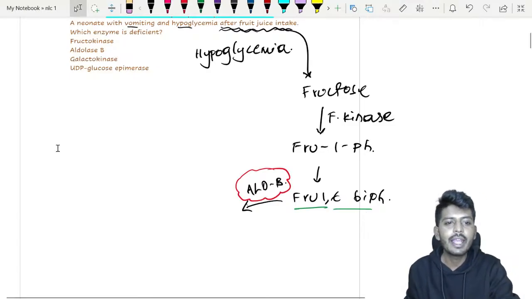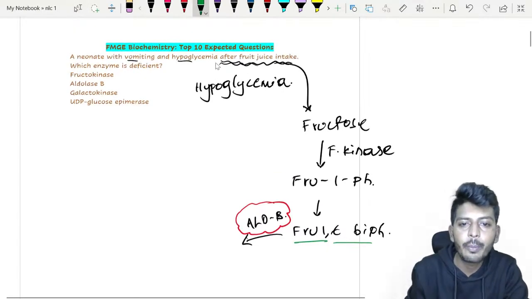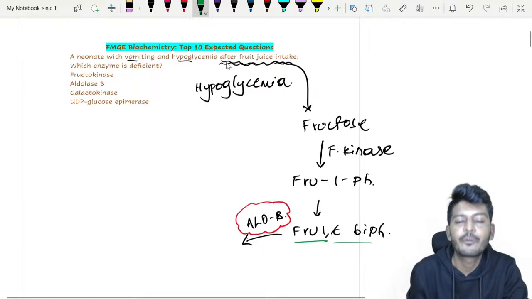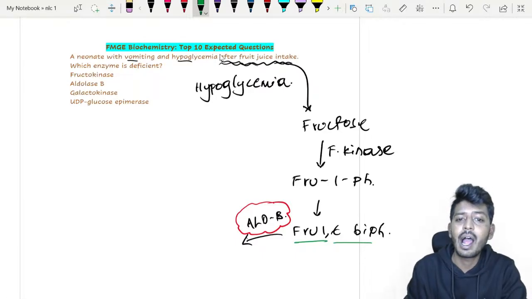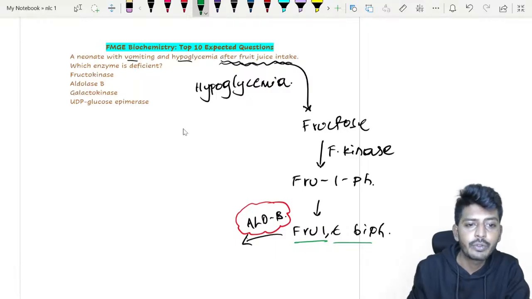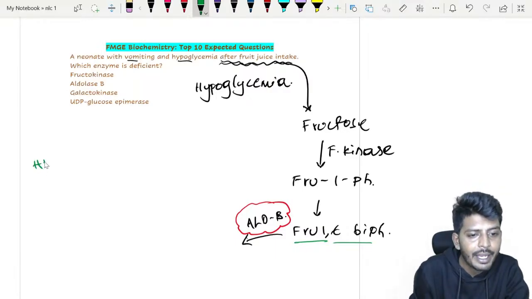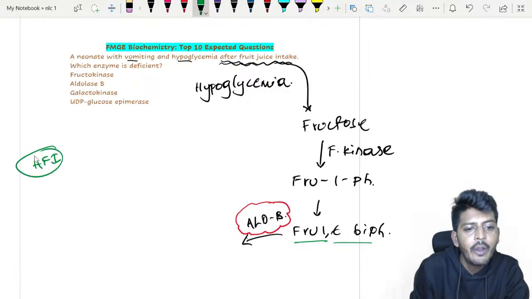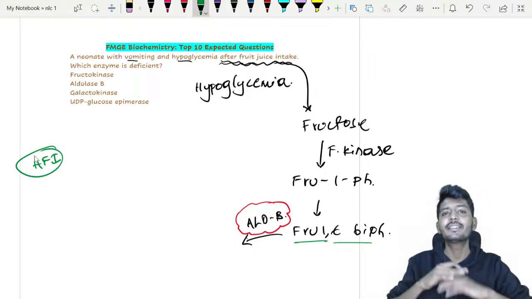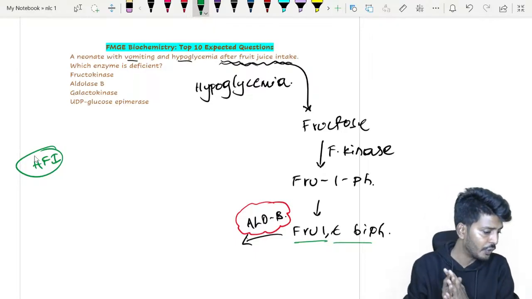If that is not there, the child will develop hypoglycemia and also vomiting. So it is HFI, my dear students. What is HFI? HFI is nothing but hereditary fructose intolerance.